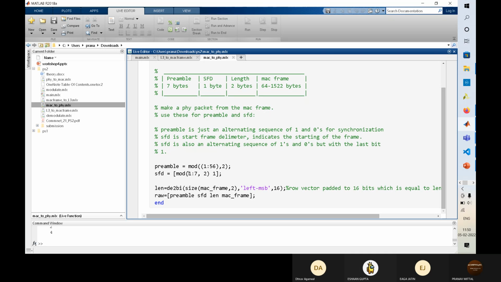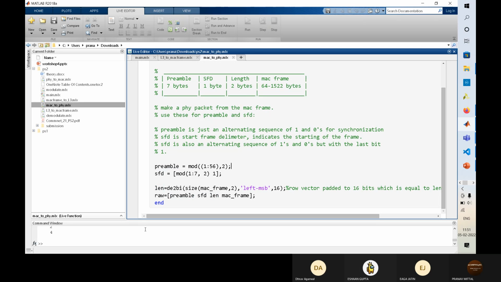To generate that sequence of 1 and 0, I use this function. I gave it the number of bits, and all the values will get the same value. Then I convert it to binary and put that here.